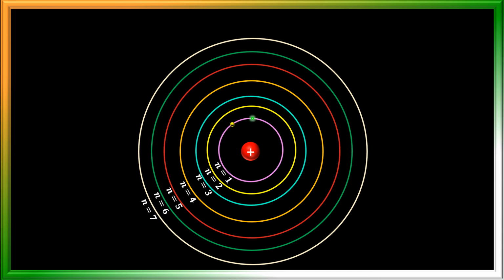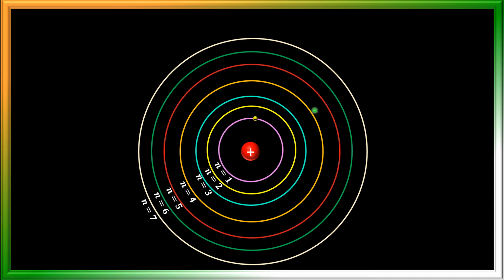So it may jump from the first orbit to the second orbit, third orbit, fourth orbit like this, or it can jump from the first orbit to the third or fourth orbit, or it can jump directly from the ground state, that is the first orbit, to the seventh orbit.